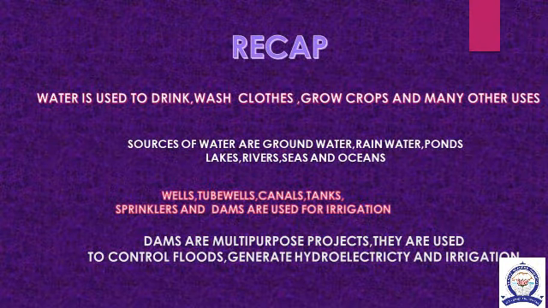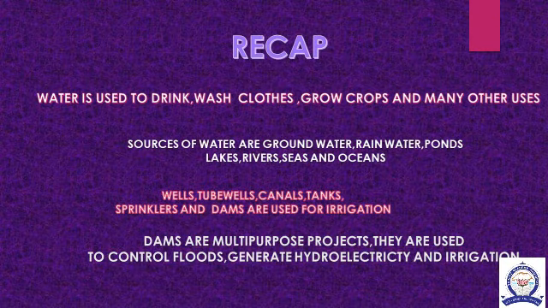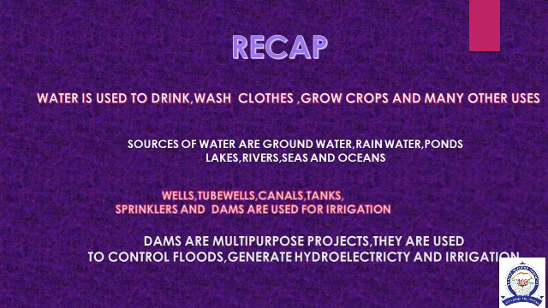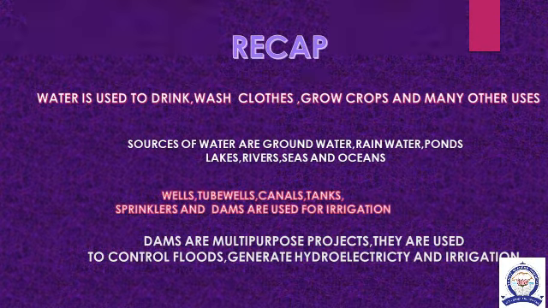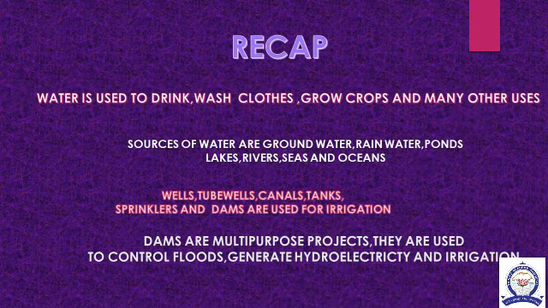Now we can see the main points of this lesson. Water is used to drink, wash clothes, grow crops and many other uses. Sources of water are groundwater, rainwater, ponds, lakes, rivers, seas and oceans. Wells, tube wells, canals, tanks, sprinklers and dams are used for irrigation. Dams are multipurpose projects. They are used to control floods, generate electricity and for irrigation.